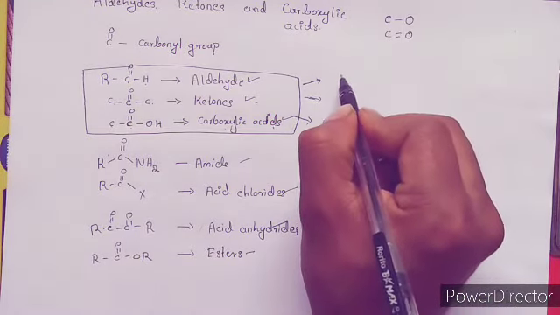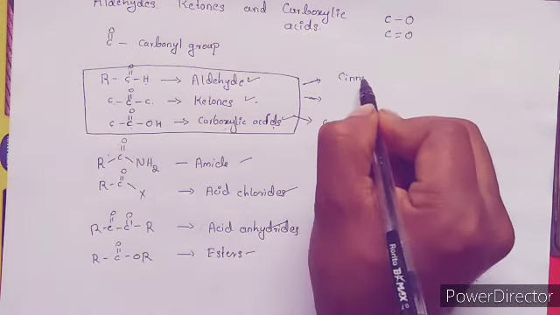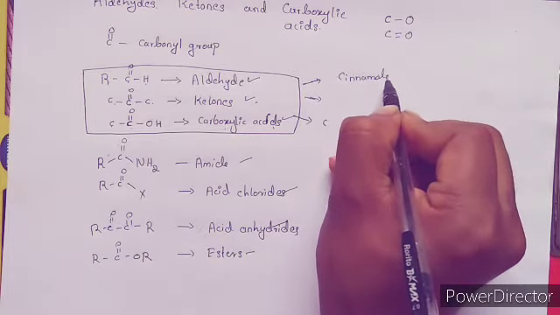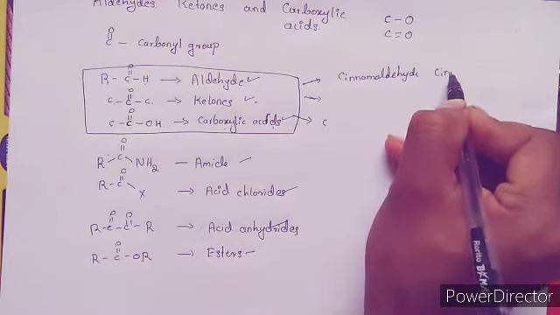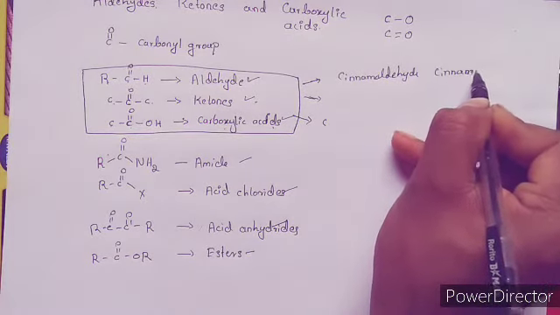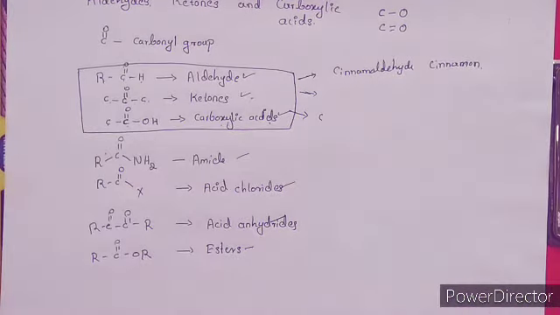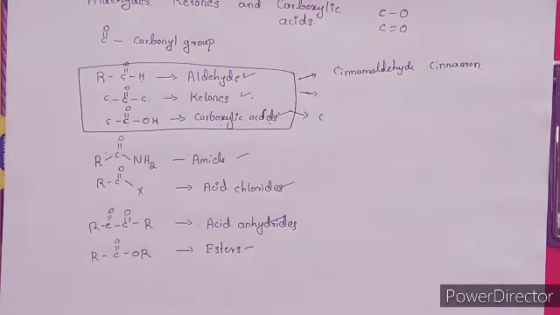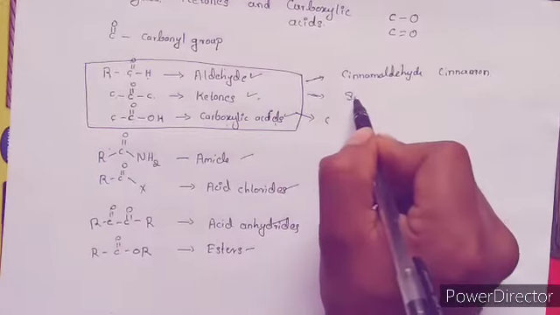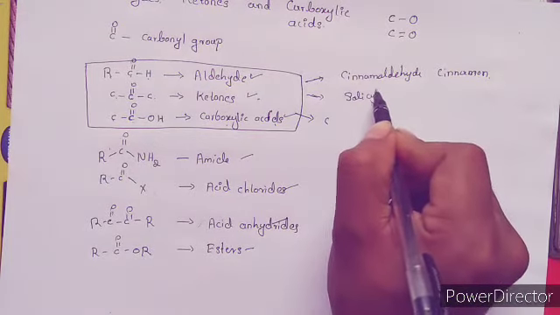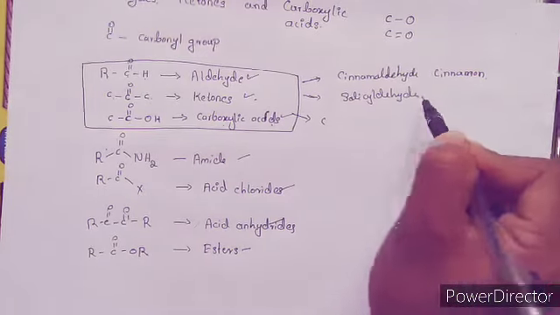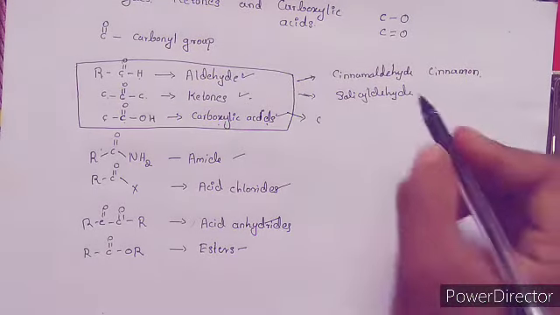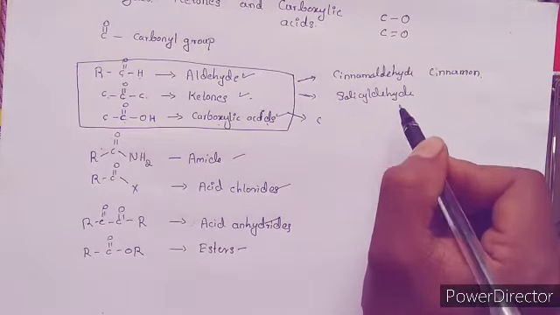A well known example is cinnamaldehyde, which is present in cinnamon and is used as an ingredient during cooking. Then some more examples are there like salicylaldehyde. These compounds have a fragrance character.